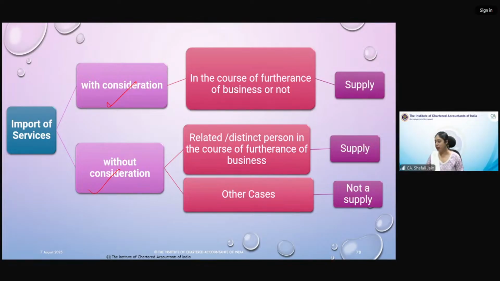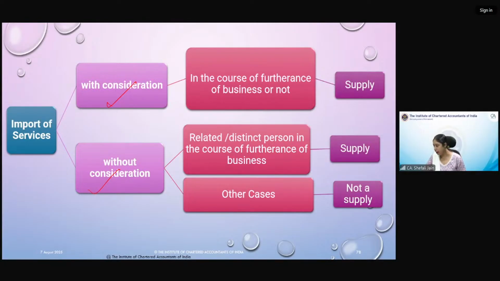So what if son has constructed, how construction related work? Yes, whatever services son is providing to his father, if it is in course or furtherance of business, if father is using it for business purpose, it is a supply. If father is not using it for business, had it been office construction service, then it would have qualified as supply. Office architect services, it would have qualified, Meenu. So, Sangeeta, yes, you have understood this point.